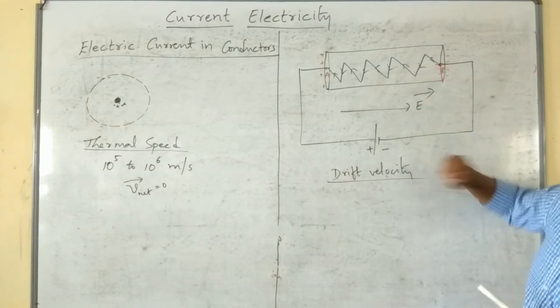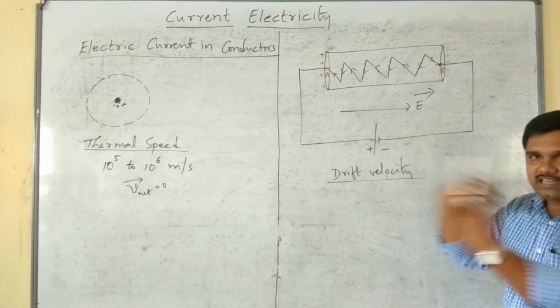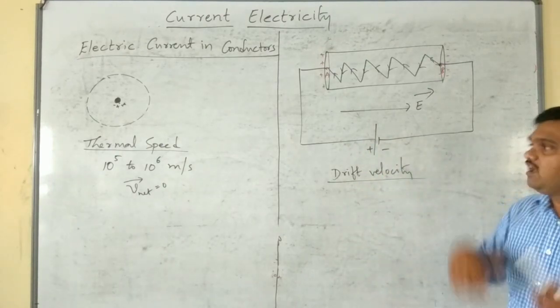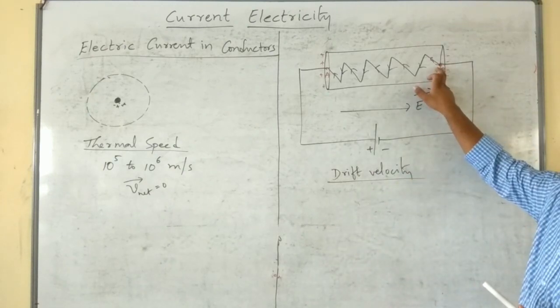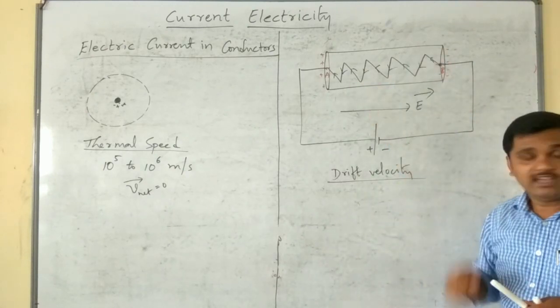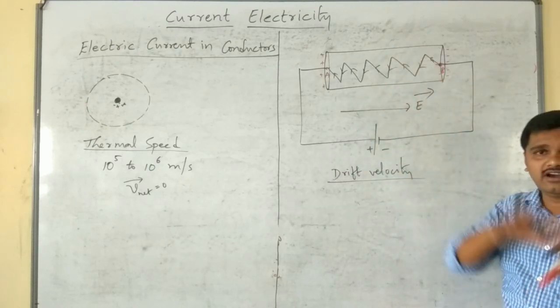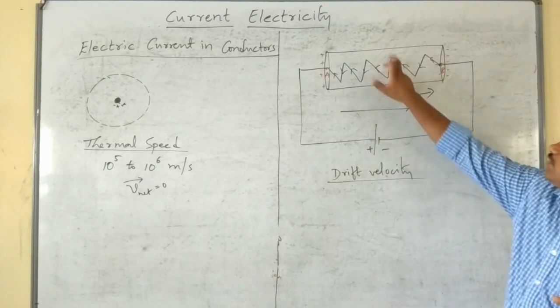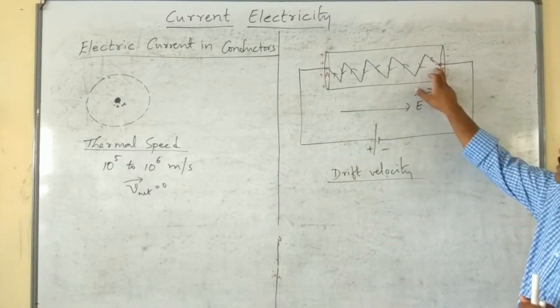See, here what happens, as soon as we switch on this battery, indirectly we are applying an electric field. As soon as we apply the electric field, the electron starts moving from point B to A. It is not straight, because there will be plenty of free electrons and ions.